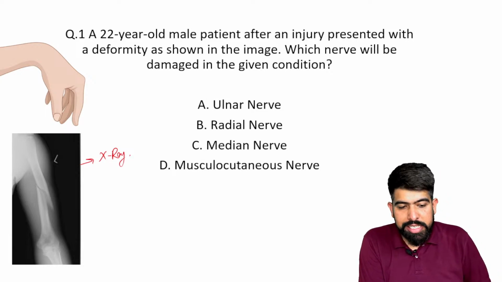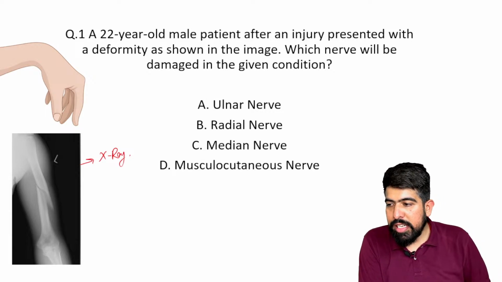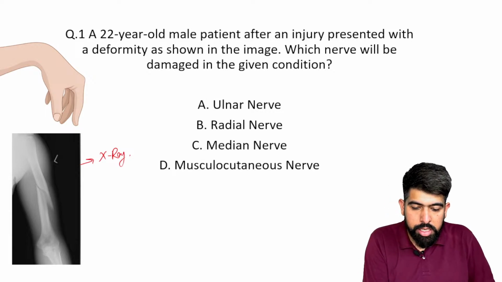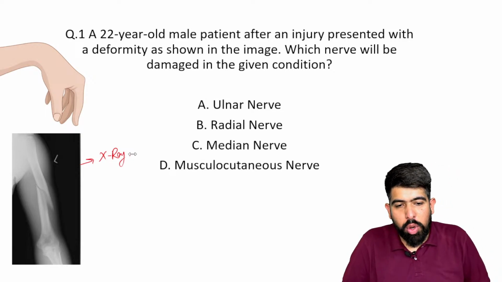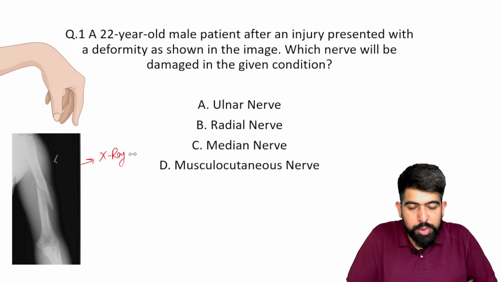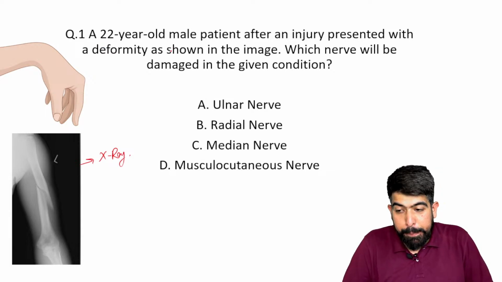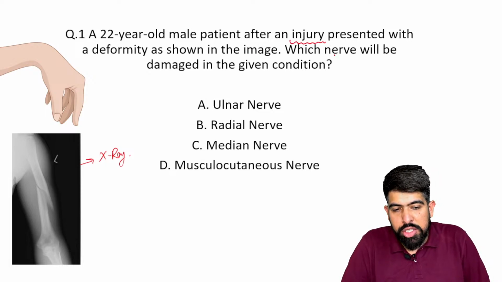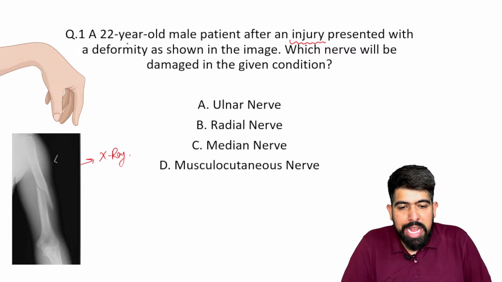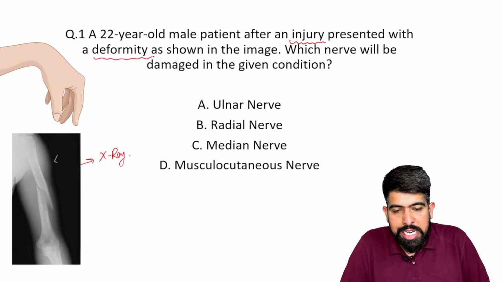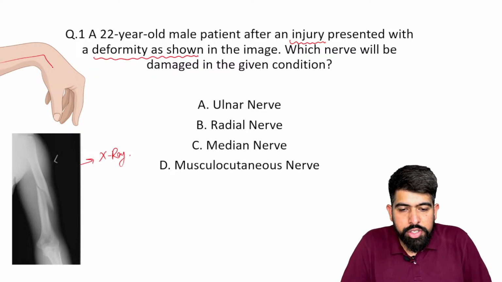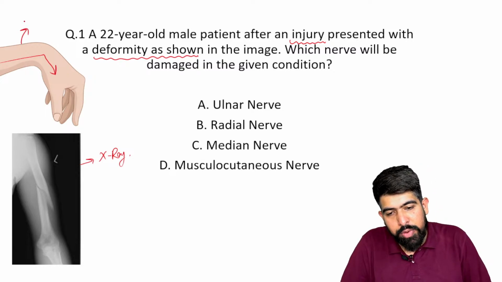I will give you 20 to 30 seconds. Please try to answer. What are the key points of this question? I'm trying to highlight the important keywords. The first is the injury, and the patient presents with a deformity as shown. So first I have to see the deformity. As I can see in the image, the wrist is dropped.